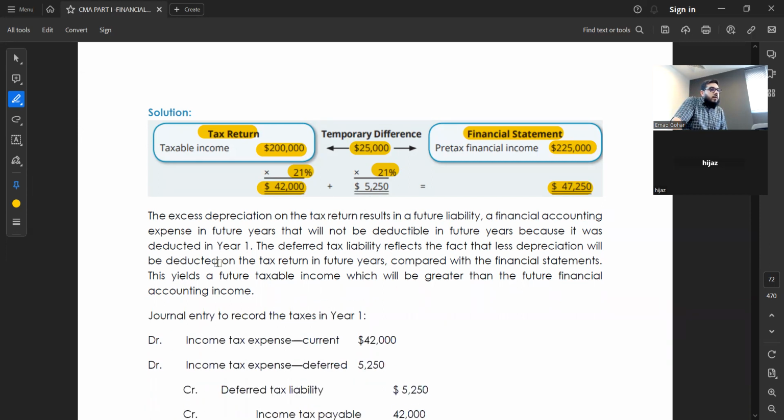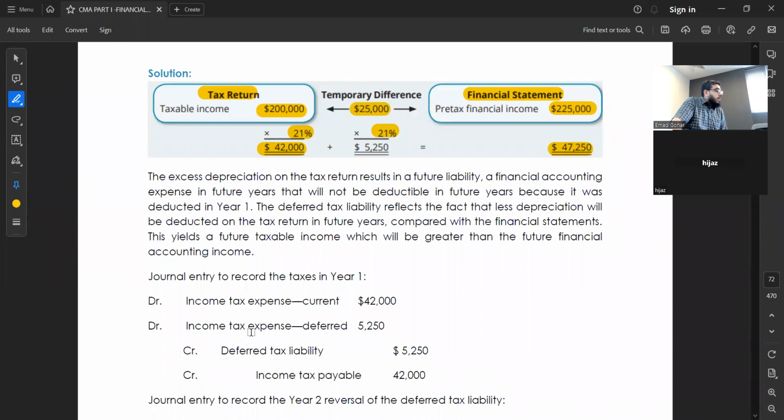See this year, entry number 1. What is the entry? Income tax expense of the current year, 42,000. Definitely, because this is the expense which I have to pay. And at the same time, how much do you have to pay? The same figure, right or not? See, only the yellow highlighted part right now. What is the entry for income tax payable this year? I put income tax expense debit, income tax payable credit. How much? 42,000. When I pay, what will happen? I will say income tax payable debit, cash credit, 42,000. Right or not? Yes.